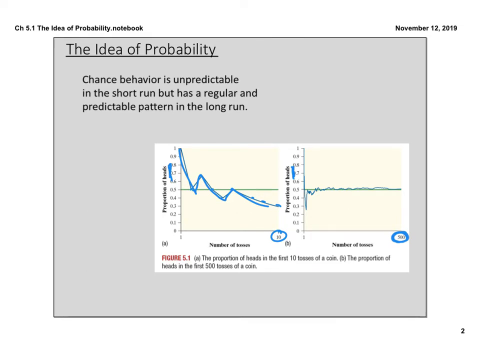If you take a look at what happens when they repeat their trials, they're up really high, then down really low, then up and up, bouncing around. And the more trials they complete, the closer they get to that 50% mark, which we know is the true actual probability. So that's the idea here. Random chance is unpredictable; we don't know what's going to happen. But if we look at a simulation of something repeated over and over again, the more we repeat that, the closer we're going to get to our true actual probability.